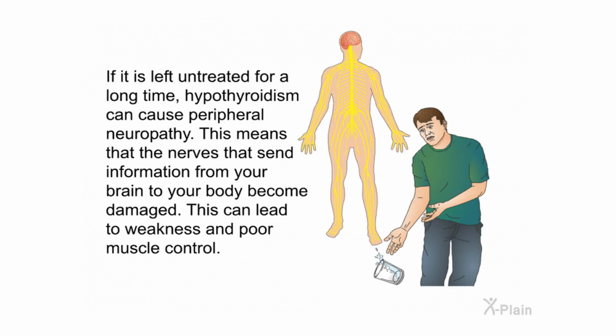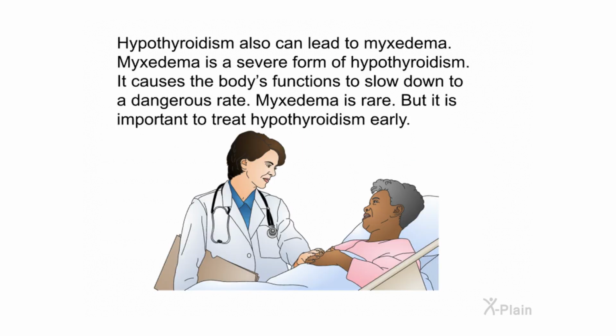If it is left untreated for a long time, hypothyroidism can cause peripheral neuropathy. This means that the nerves that send information from your brain to your body become damaged. This can lead to weakness and poor muscle control. Hypothyroidism also can lead to myxedema. Myxedema is a severe form of hypothyroidism. It causes the body's functions to slow down to a dangerous rate. Myxedema is rare, but it is important to treat hypothyroidism early.